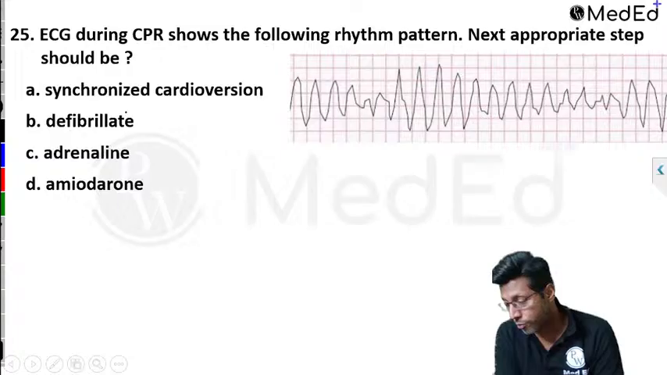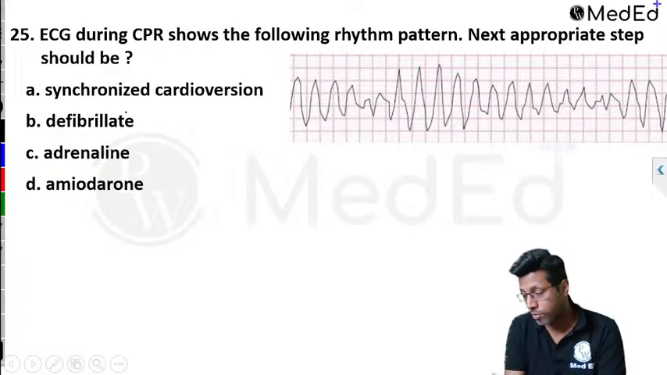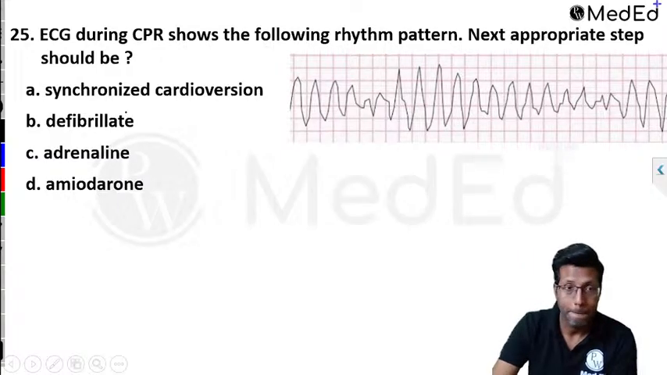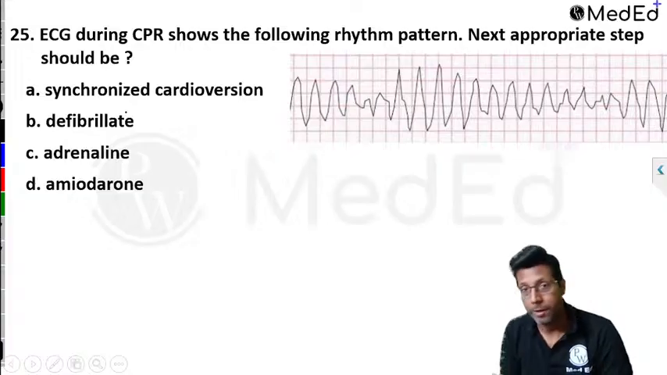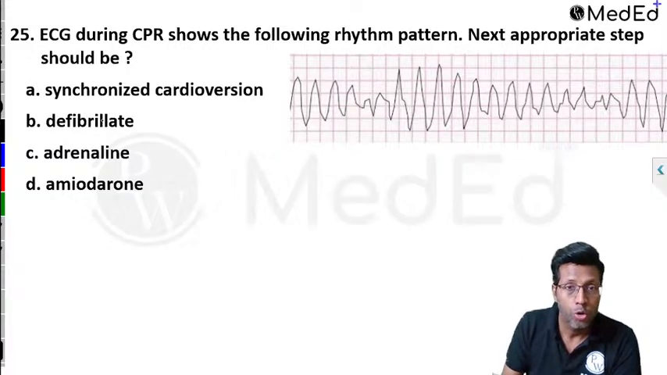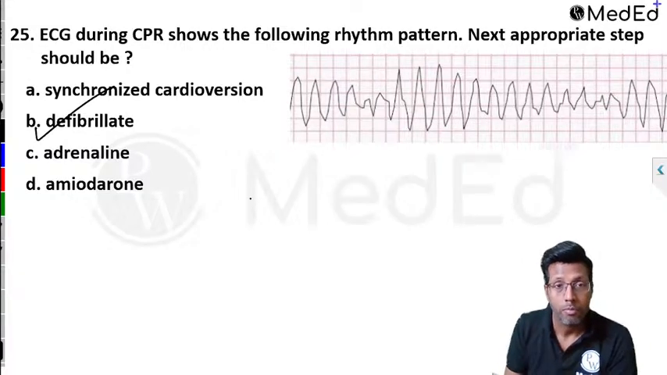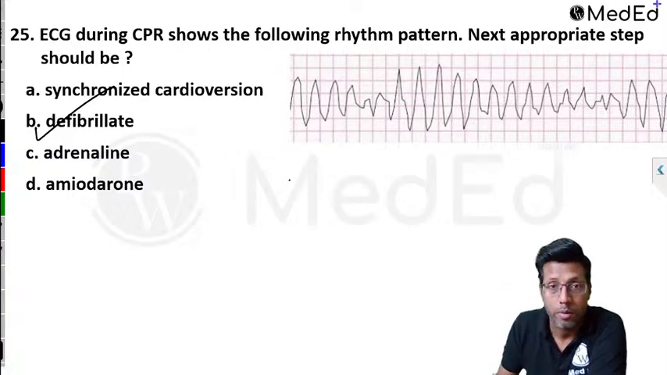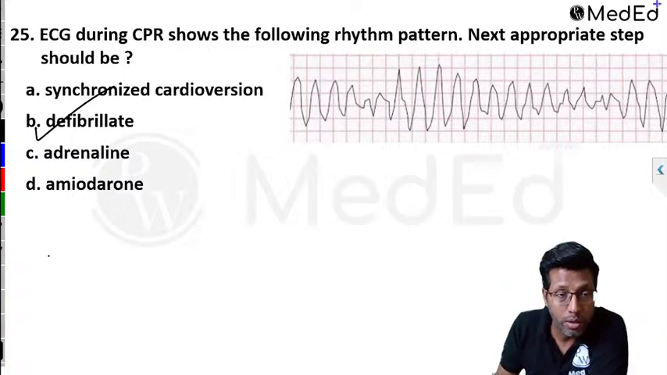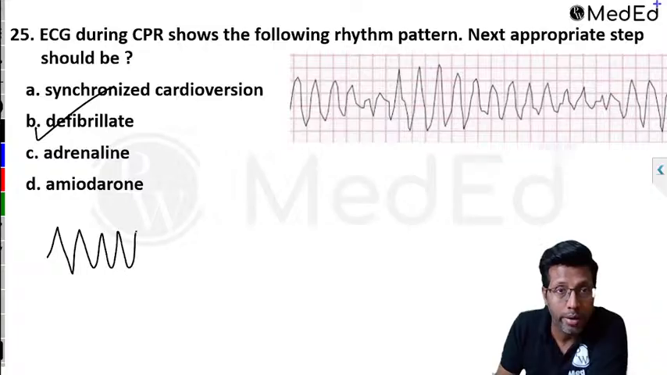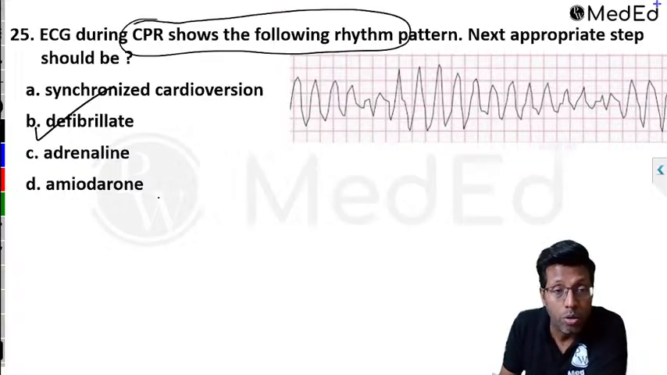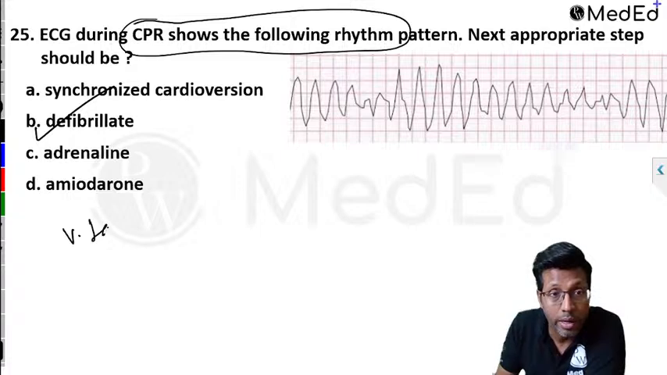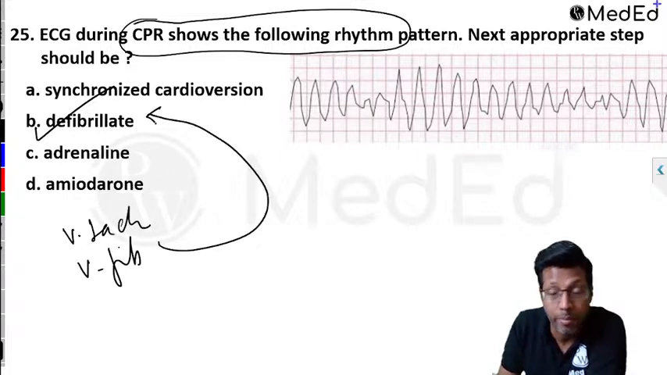Correct. Most of you are correct. I think most of you have given the answer B. You will defibrillate. So when you get something like this, ventricular tachycardia, remember CPR is being done. So if you get a pulseless ventricular tachycardia or ventricular fibrillation, the answer is defibrillate.